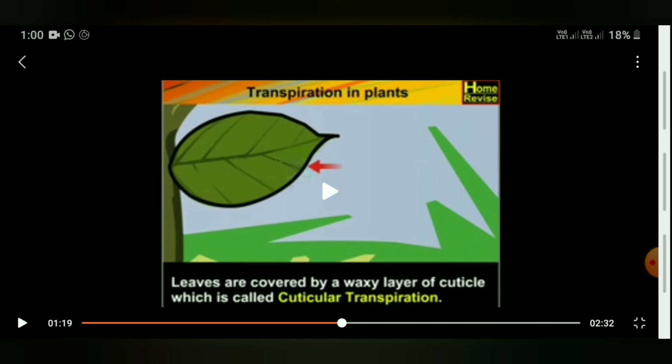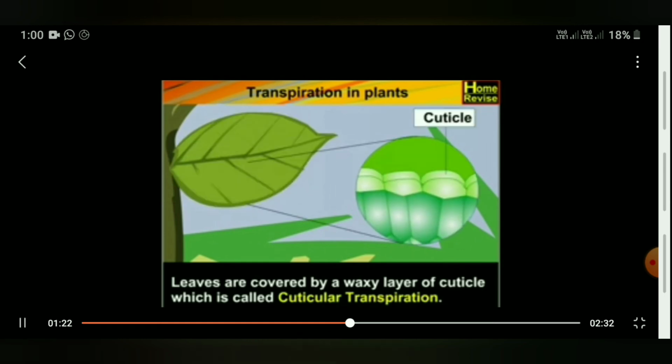The next is lenticels, through which a little amount of water goes, and a very little amount of water also goes outside to the atmosphere through the leaf surface, and that is done through the cuticle. That is why this cuticle is present on the upper surface. So very little water goes out there, but the stomata is at the lower surface. Below the leaf, you can see the stomata. The upper surface will have a waxy layer, which means the upper layer will not allow too much water to go outside.